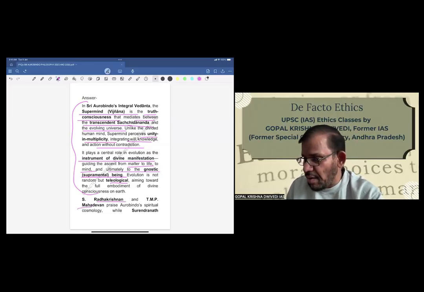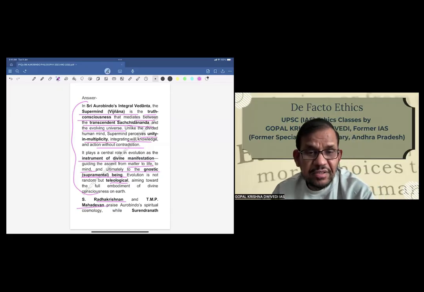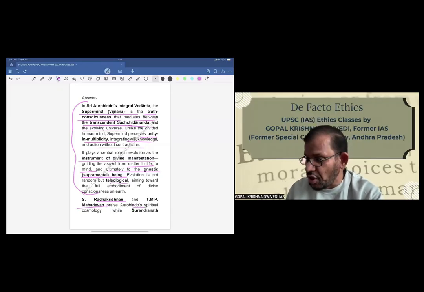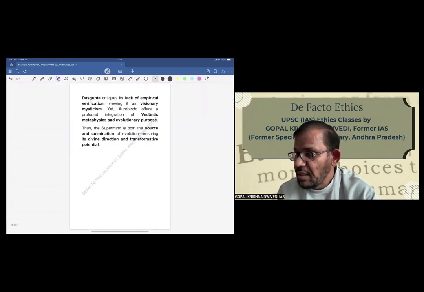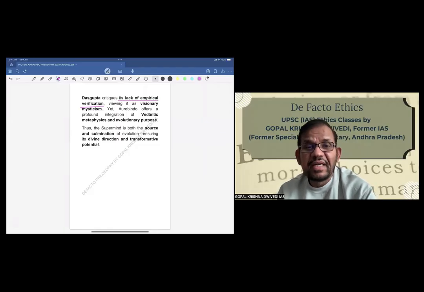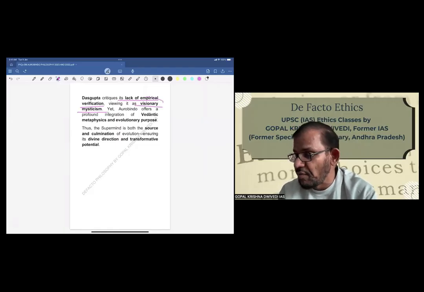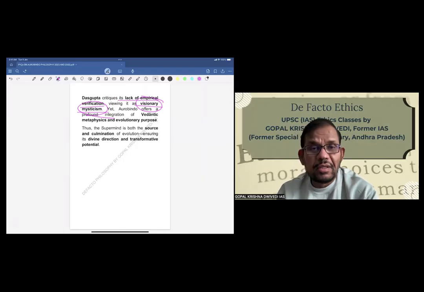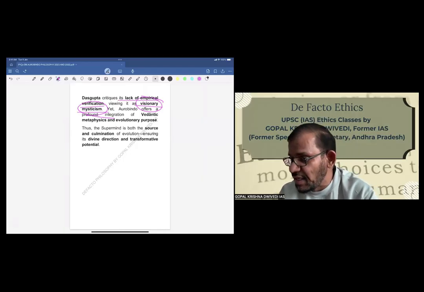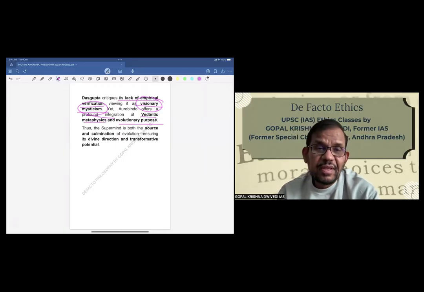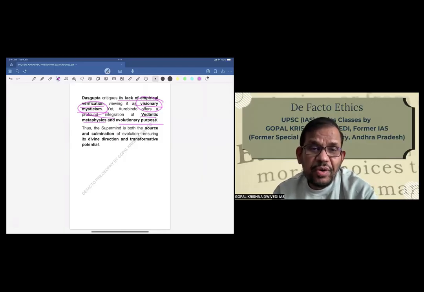Radhakrishnan and Mahadevan, both modern thinkers, praise Aurobindo's spiritual cosmology, while Surendranath, another modern thinker, critiques its lack of empirical verification, viewing it as a visionary mysticism. This is the word that has been given by Surendranath Dasgupta. Yet Aurobindo offers a profound integration of Vedantic metaphysics and evolutionary purpose. The supermind is both the source and culmination of evolution, ensuring its divine direction and transformative potential.